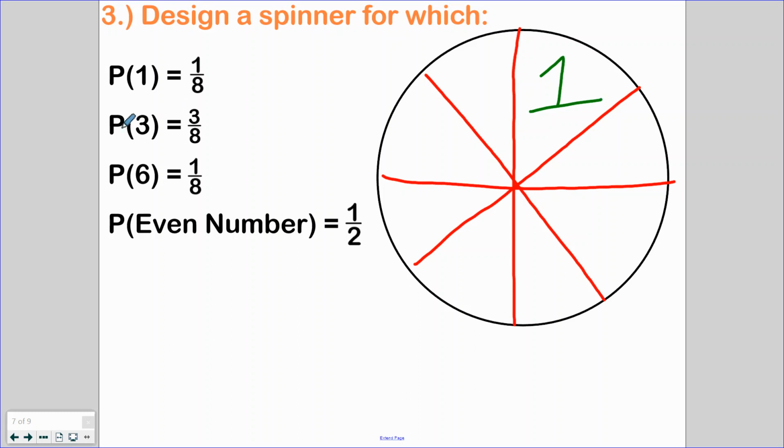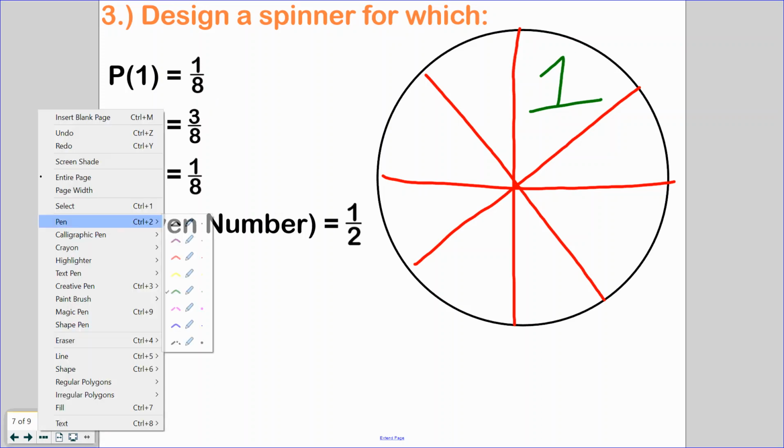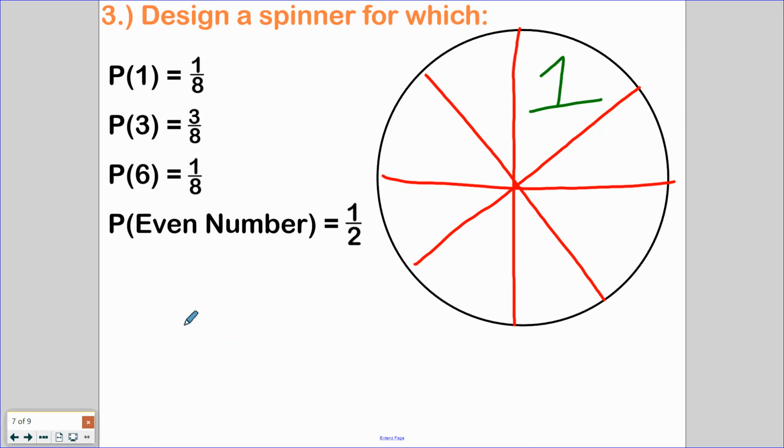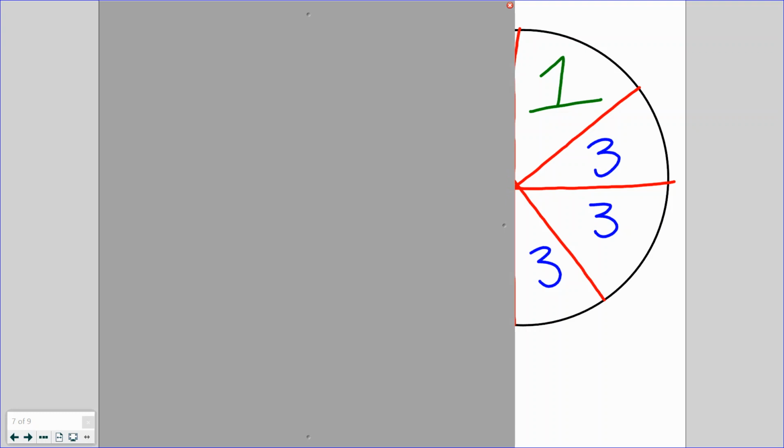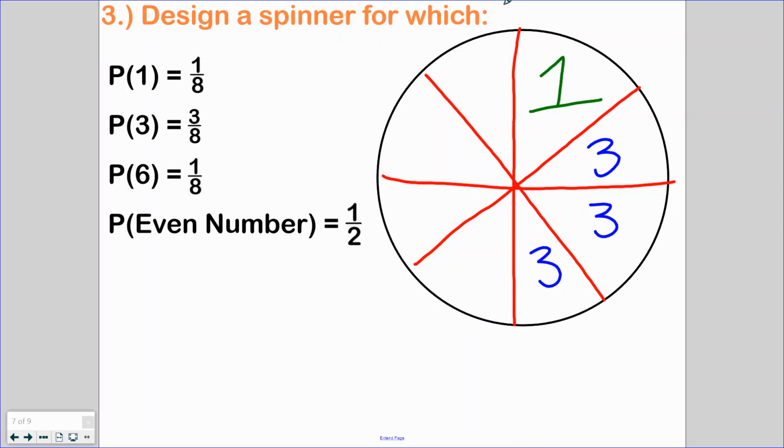Okay, and then I'm going to look here. What is the probability of getting a 3? So it means 3 out of the 8 are going to be 3. So I'll go over here. This is a 3, and this is a 3, and this is a 3. Okay, so basically right now, if I were to just cut this down the middle, half of this circle is already filled in. So 3 out of 4 are the number 3, and 1 is making that remaining half.